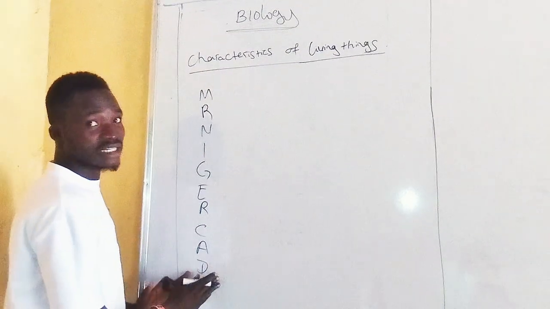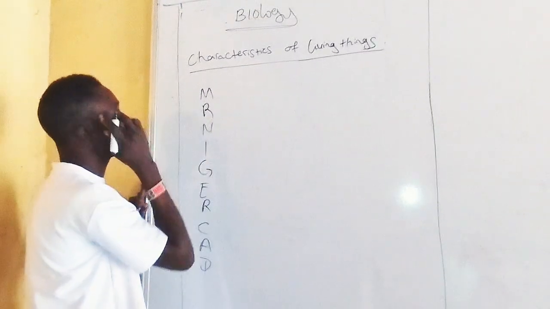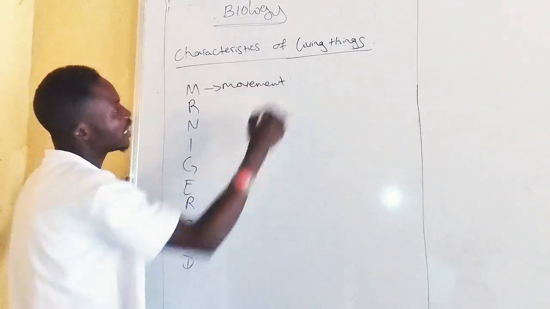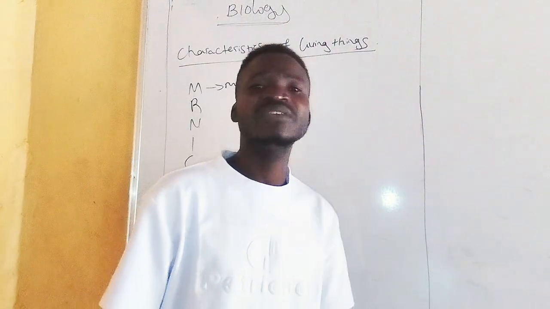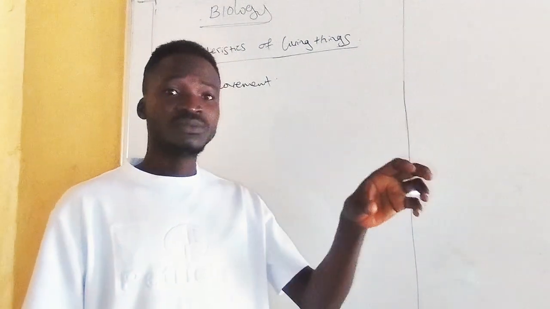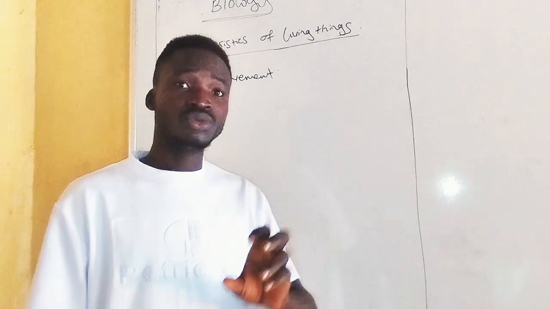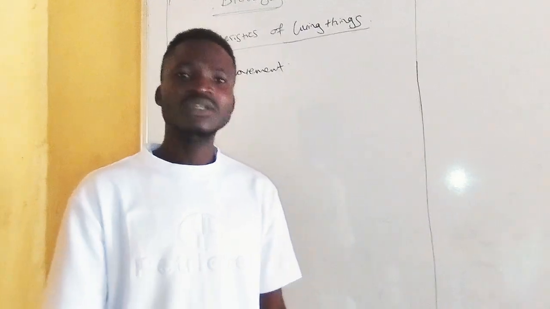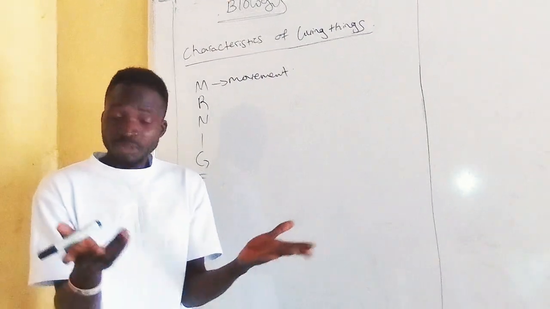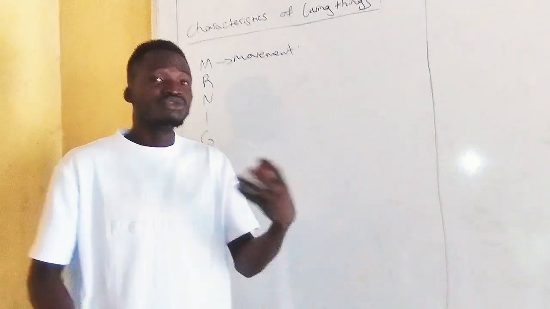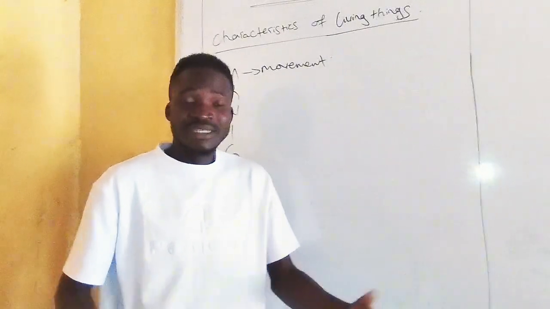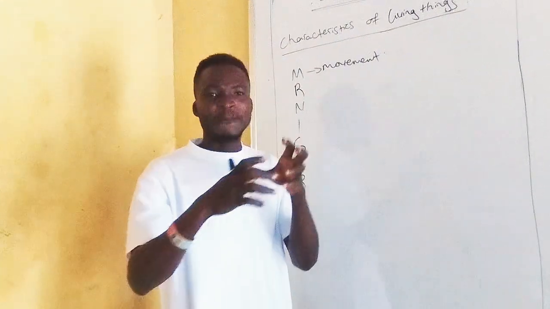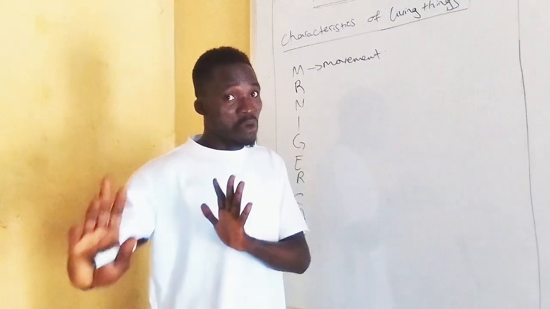Mr. NIGER CAD. Now this is M. What is the M meant for? The M is for movement. M for movement. What is the meaning of movement? Every living organism has the ability to move, to change position from one place to another. Are you wondering, you might be saying plants are just in a particular position, they are not moving? They move. Plants move. Do you know that? The movement in plants is as a result of growth movement, which can be tactic movement, nastic movement, tropic movement, and so on. When we get to movement as a topic as a whole, I'll discuss more on that.